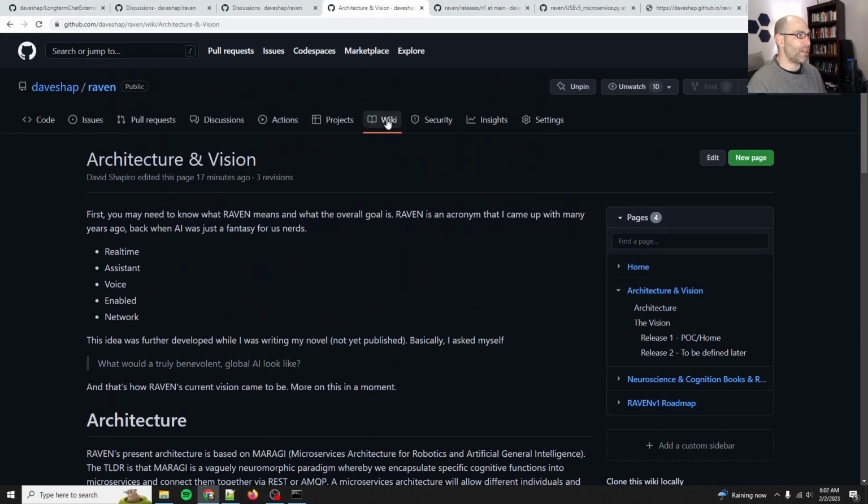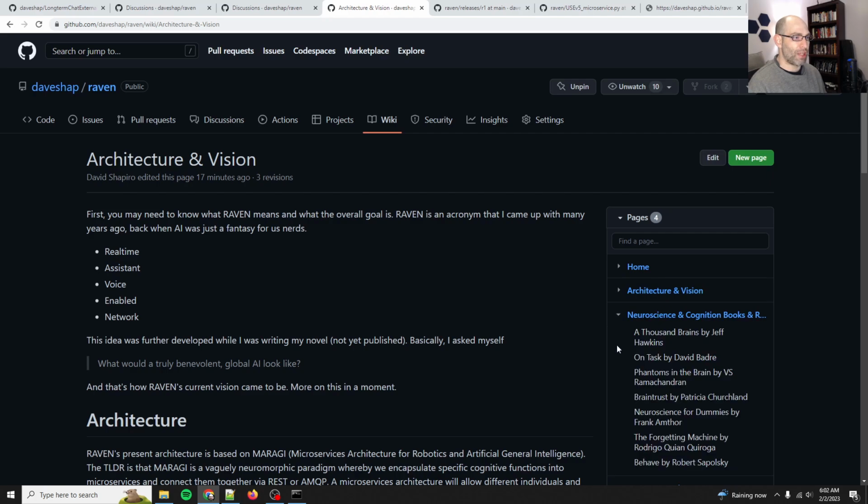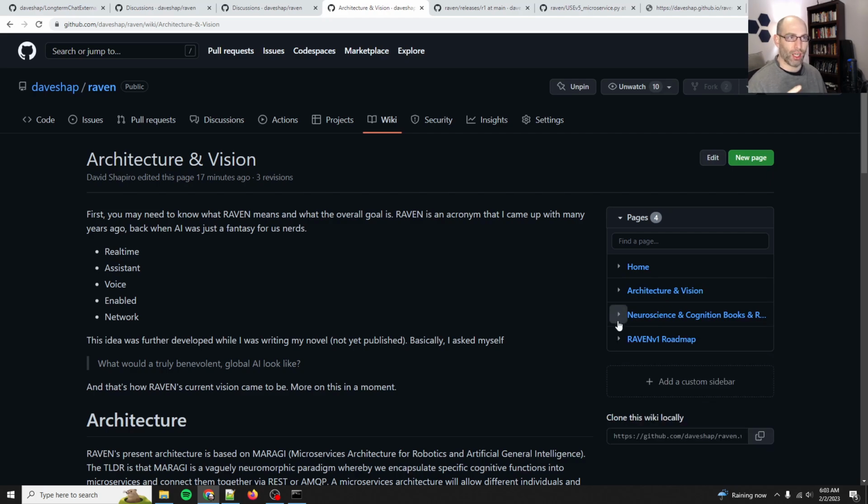So that is the wiki page. This will be built out. Basically, this will be for anyone new, like all the documentation, onboarding, if you need to learn about cognitive architecture.